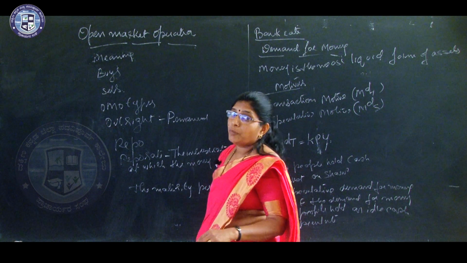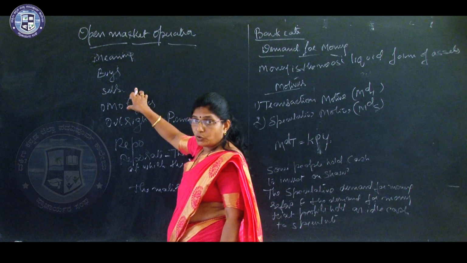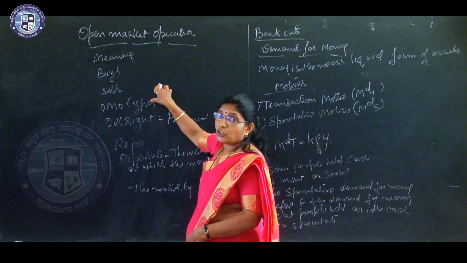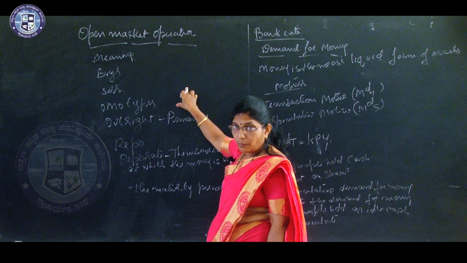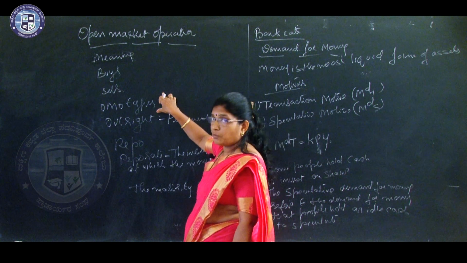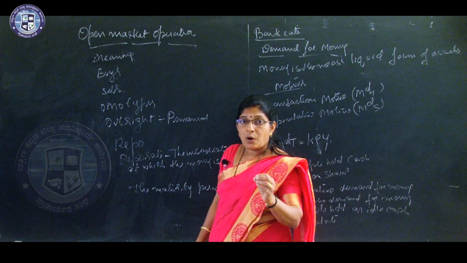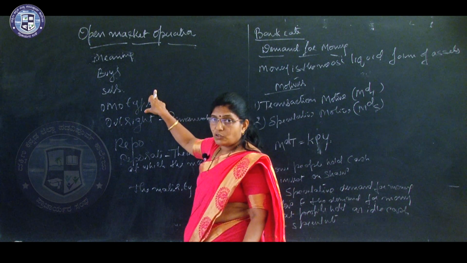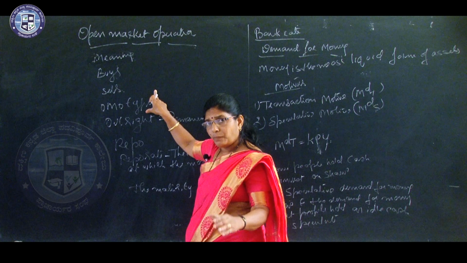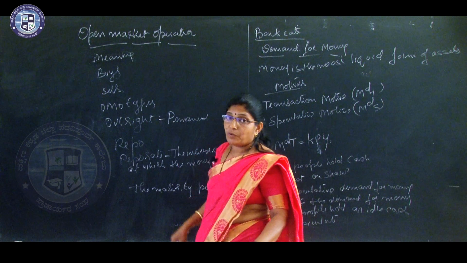In the same way, in open market operation, when the Reserve Bank sells bonds and securities of the government, it takes checks from the public. So, that means money which is in the hands of the public goes to the Reserve Bank of India. The money which was in the hands of the public will be reduced. That is how the money supply in the economy will be curbed.